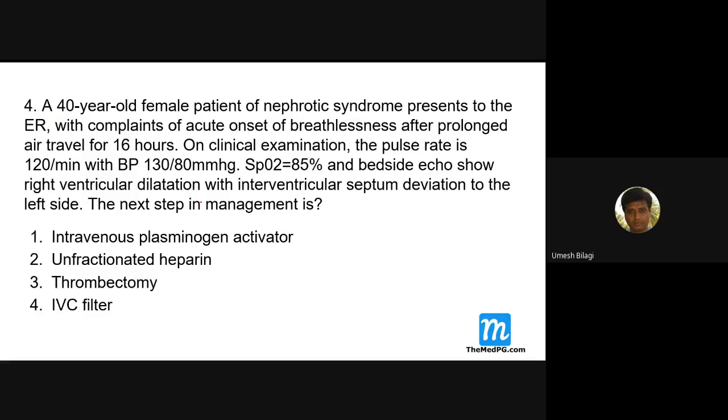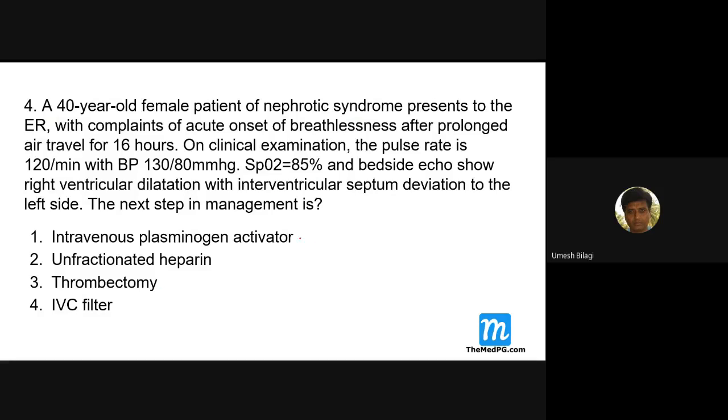What is the next step in the management? What do you want to do? You want to give plasminogen activator, unfractionated heparin, thrombectomy, or IVC filter? The first treatment. Answer that. What treatment do you want to do?